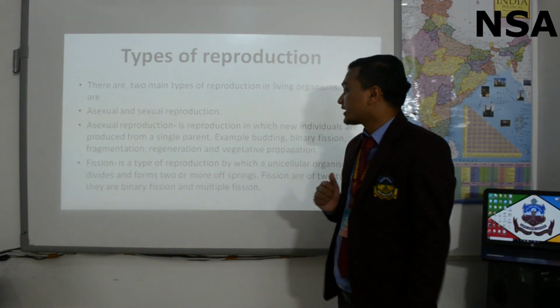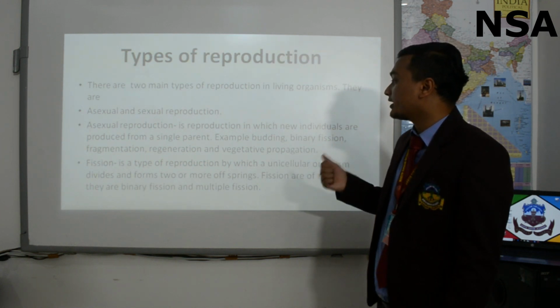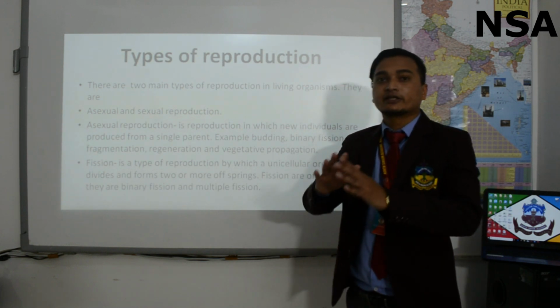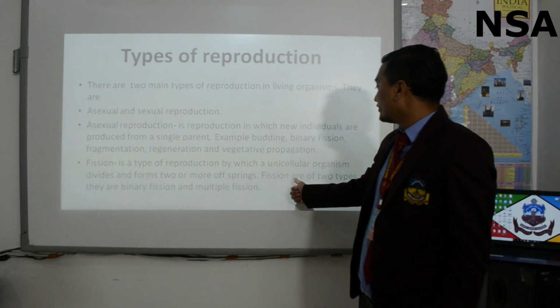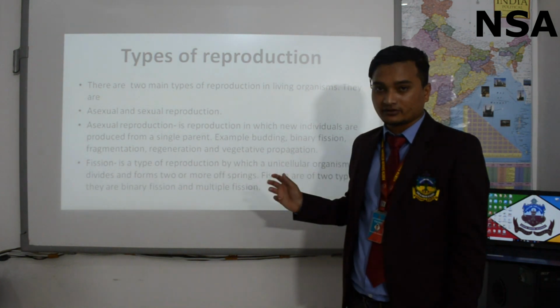Fission is a type of reproduction by which a unicellular organism divides and forms two or more offspring. Simply means a single cell will divide into two or more new individuals. Fissions are of two types. They are binary fission and multiple fission.